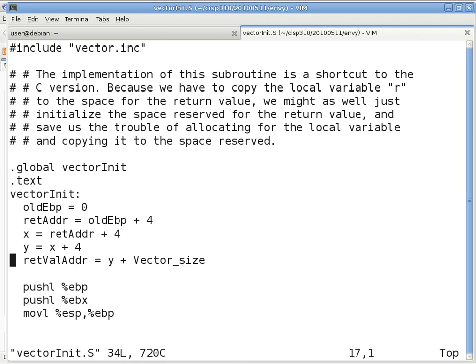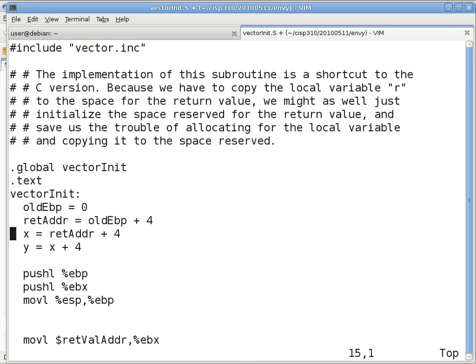So what we'll do is we'll go through the definitions, because there may be problems with the definitions themselves. Old EBP equals 0, looks okay to me. Return address is old EBP plus 4, looks okay to me. How about x equals return address plus 4, x being the first parameter? It should be the return value address before the parameters.